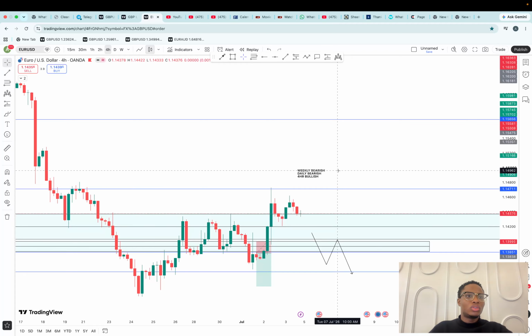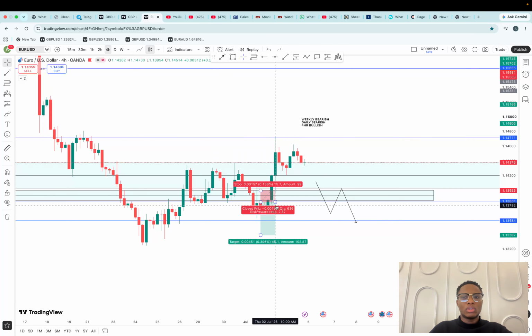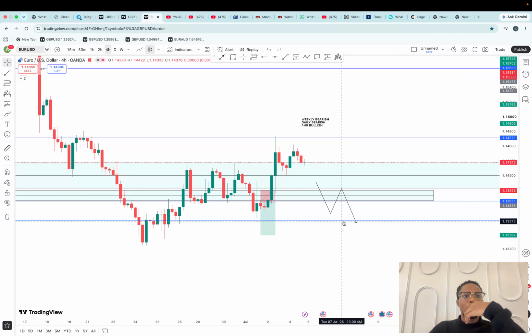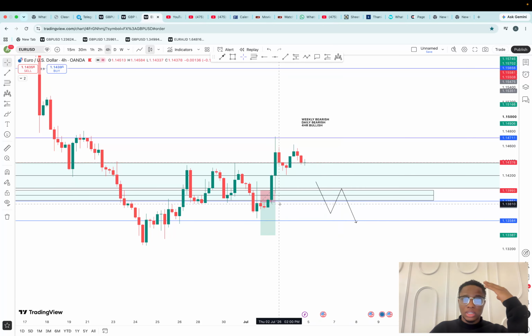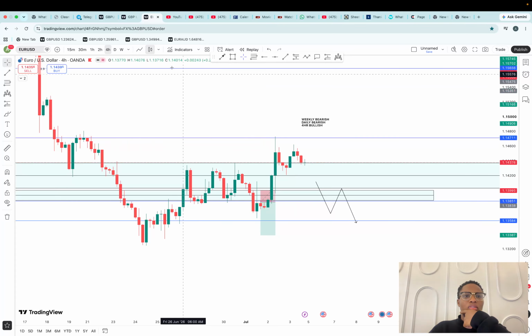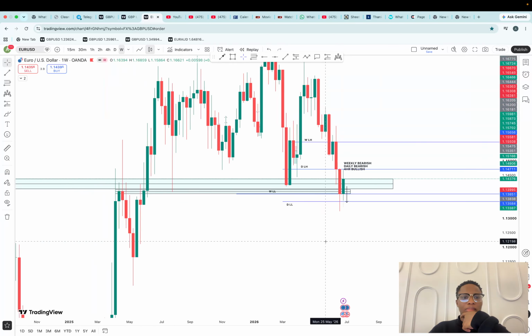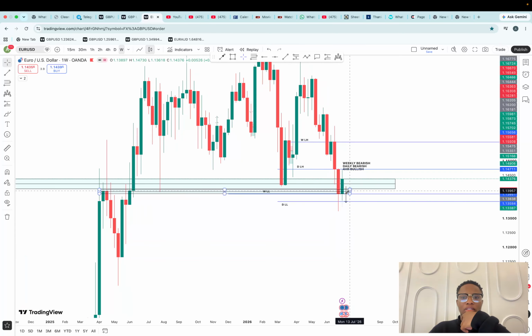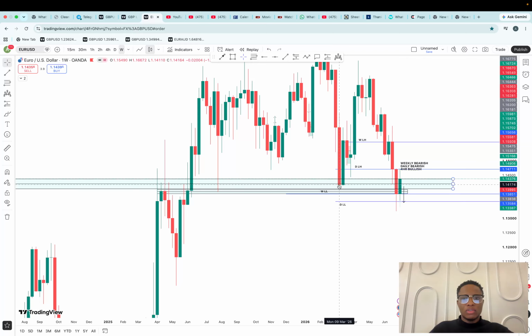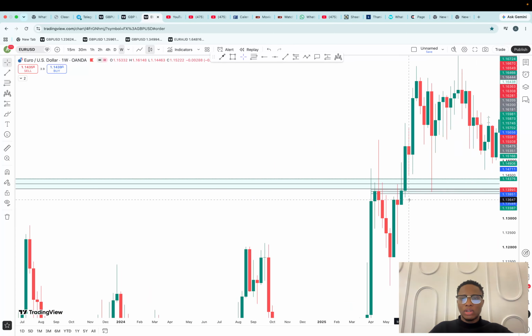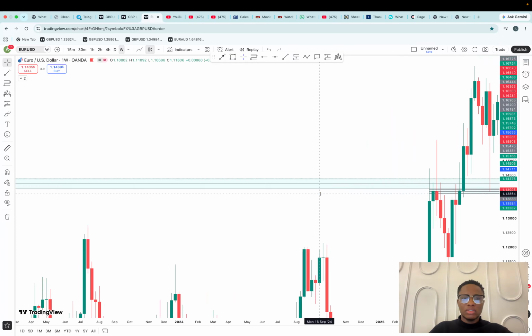The next trade is EURUSD. I'm looking to go bearish on EURUSD. I'm looking to sell EURUSD just like we did last week. Last week we were looking to sell EURUSD, and this week, same thing. On the weekly, we are bearish. This has been our lower low, this has been our lower high. Whenever we are above this area, we are using this zone as a support, and whenever we are below, as a resistance.